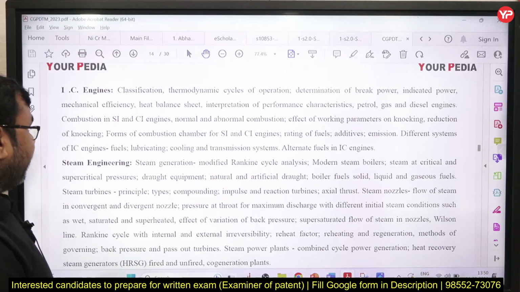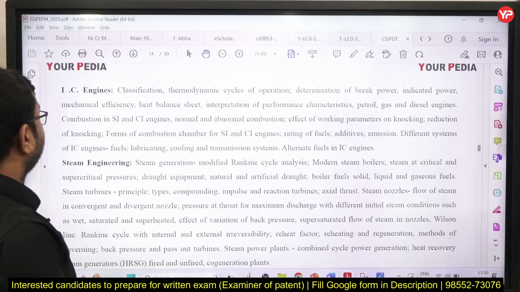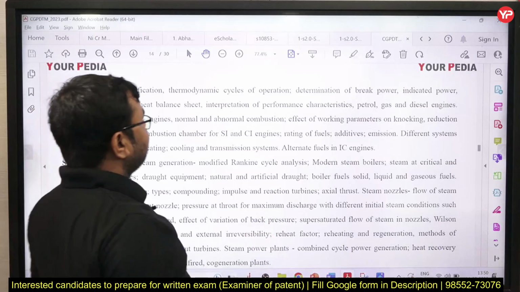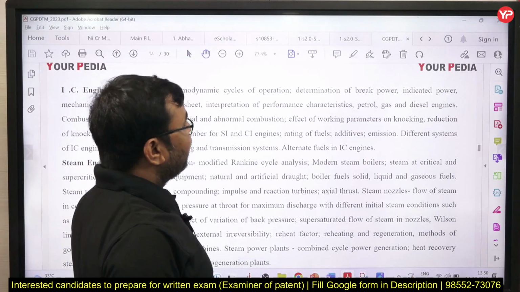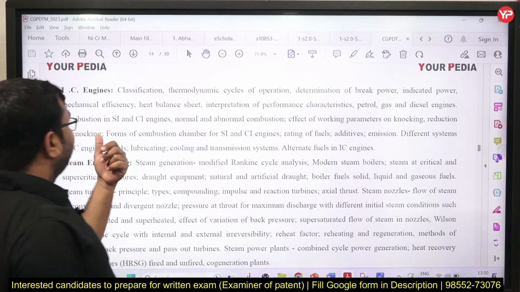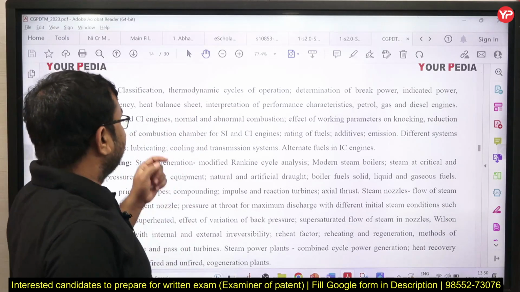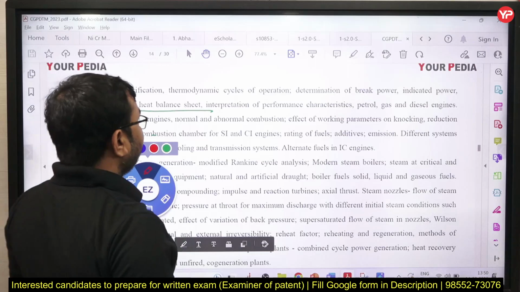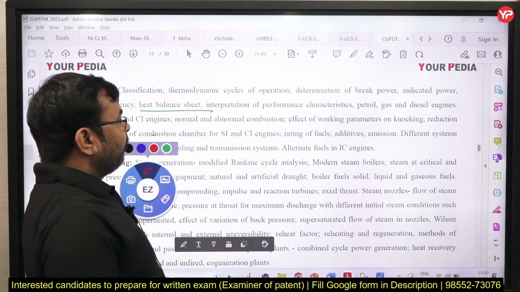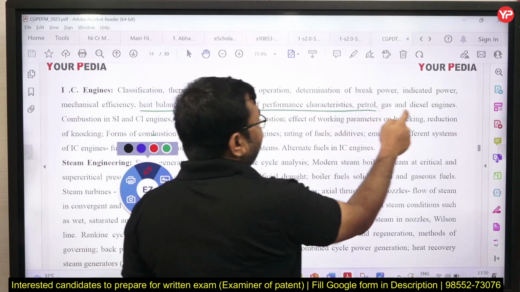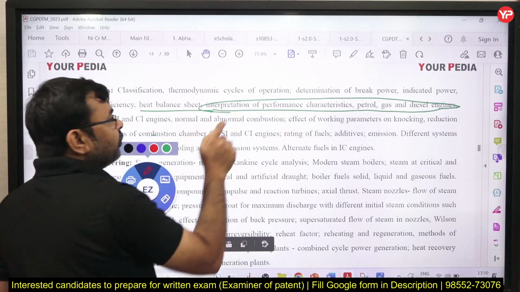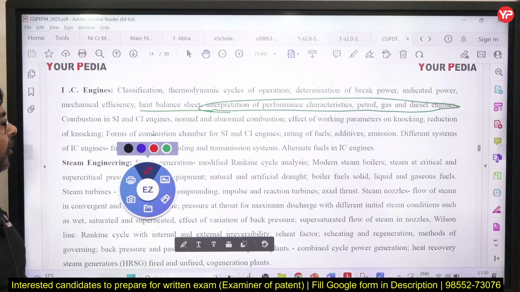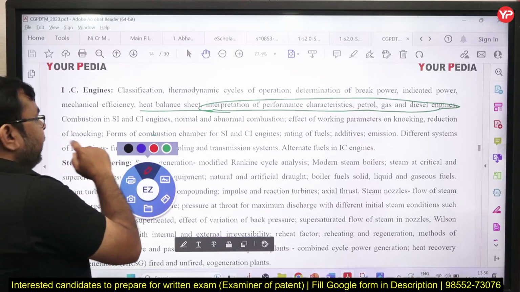In the IC engine a huge syllabus is given here: the classification, thermodynamic cycle of operation, determination of brake power, indicated power, mechanical efficiency, heat balance sheet. Yes, you need to study the heat balance sheet, correct. Interpretation of performance characteristics of petrol, gas and diesel engines. So here we need to study the performance of IC engines, correct.